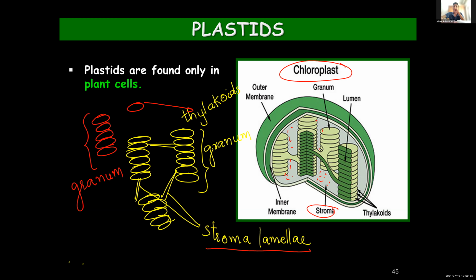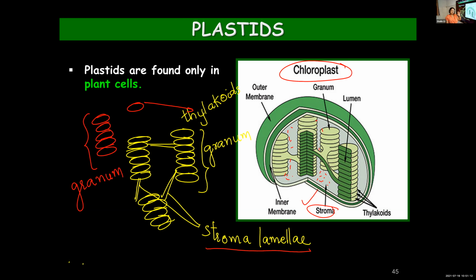And what do you call the fluid material present within the cell organelle? Stroma. And you need to learn only about stroma in your textbook. Thylakoid, stroma lamella, granum, all those are not mentioned.